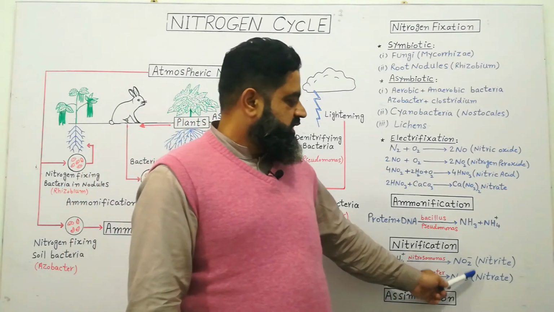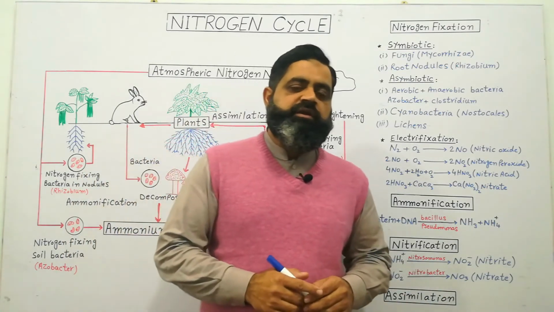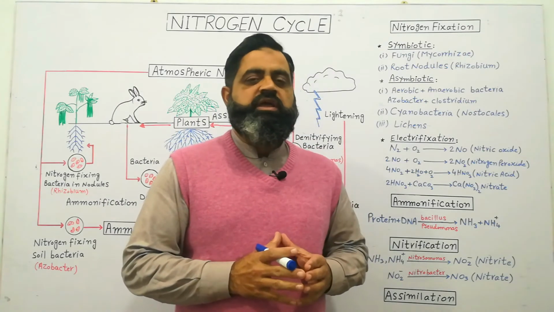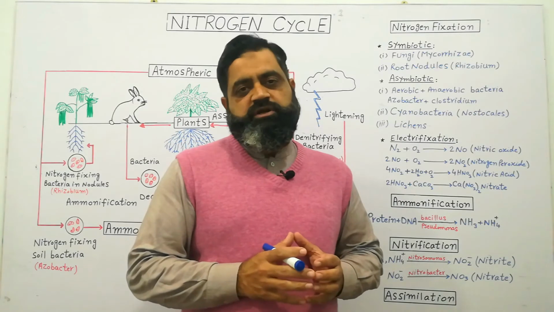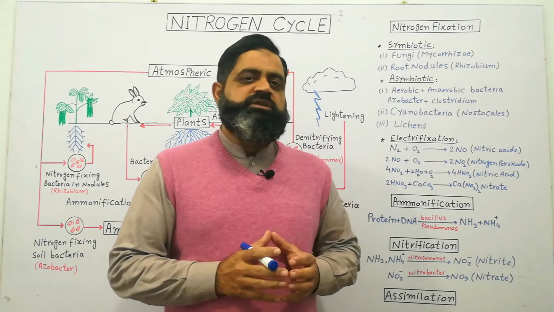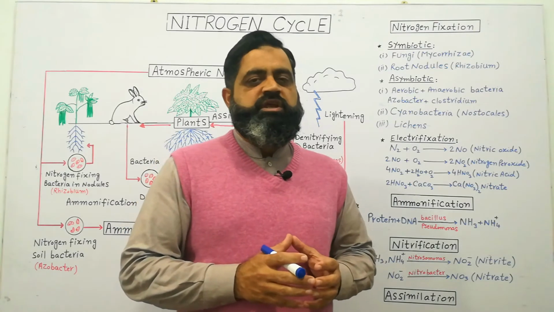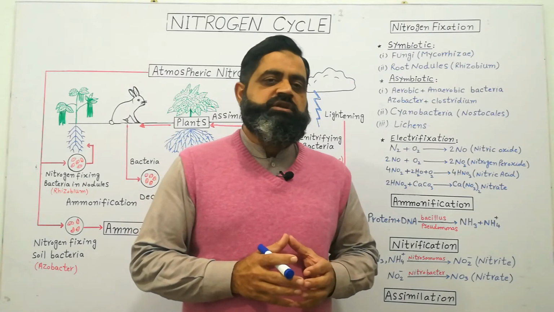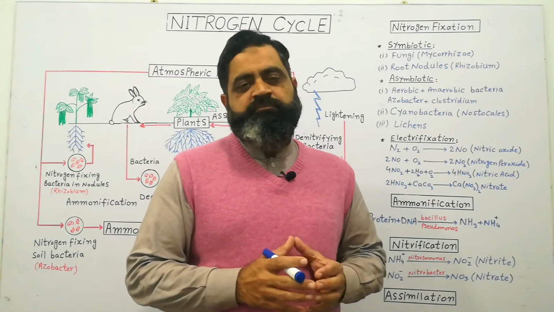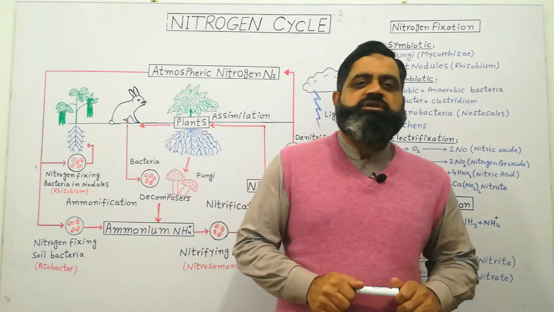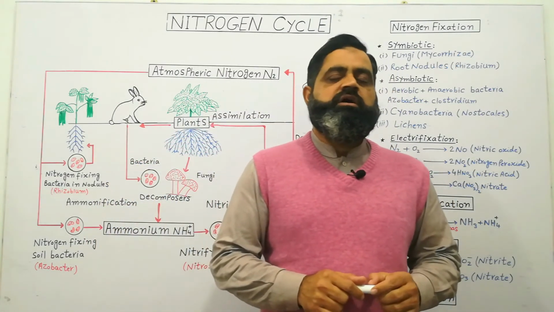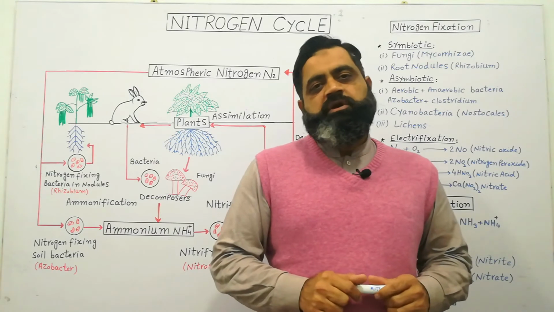When soil is filled with nitrite and nitrate ions, it becomes rich and fertile, and it contains nitrogen in the form of ions for absorption by plants. Plants absorb these ions with the help of roots, and this nitrogen is assimilated in the plant body. This process is known as assimilation. During assimilation, nitrogen is converted into DNA, RNA or protein in the plant body.